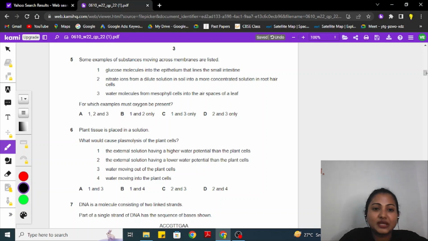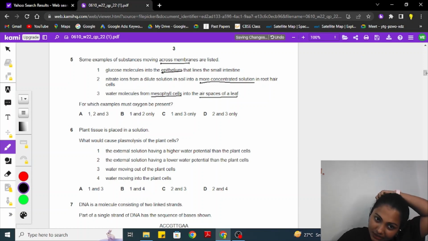Question number 5. Some examples of substances moving across the membrane are listed. First is glucose molecules into the epithelium that lines the small intestine. Nitrate ions from a dilute solution in the soil into a more concentrated solution in root hair cells. Water molecules flowing from mesophyll cells into the air spaces of the leaf.